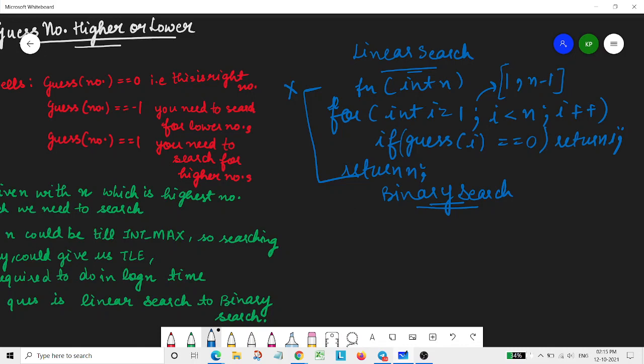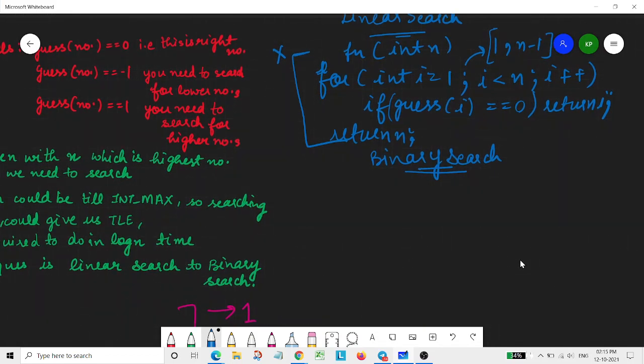As it will not work, for optimizing it we require a binary search approach. We are given n, which is the maximum number we could have, and we start from 1, which is the minimum number. So for this binary search approach, it will be int min equals 1, max equals n.